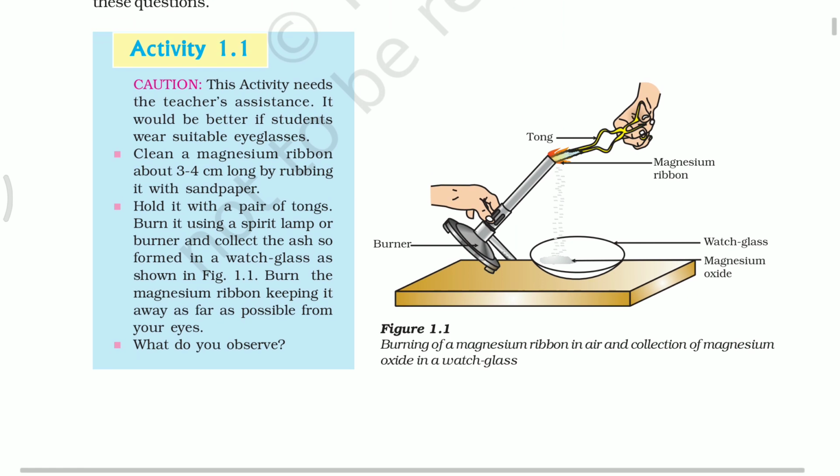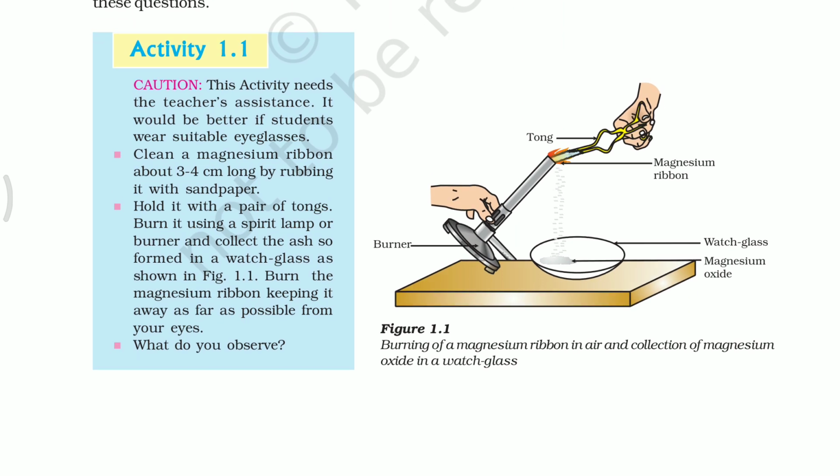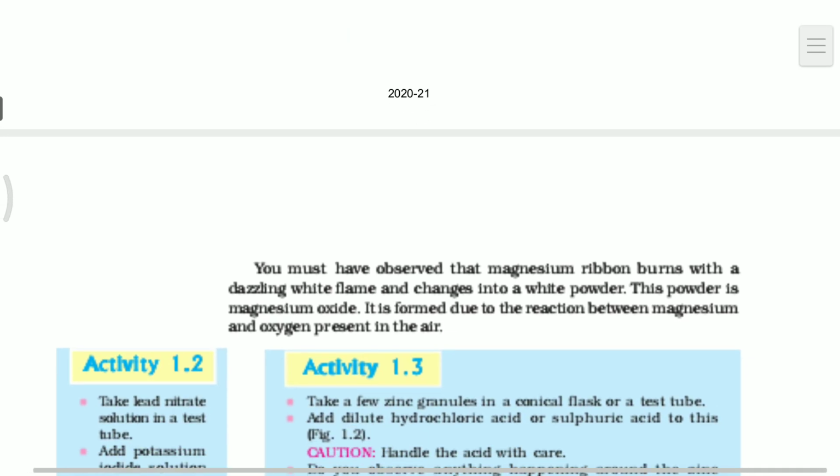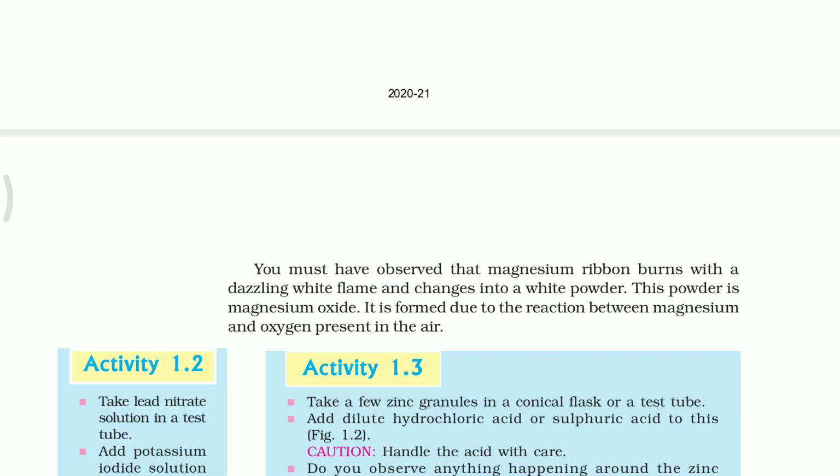So, what do you observe? The magnesium ribbon burns with a white dazzling light and changes into a white powder. The powder is nothing but magnesium oxide. The reaction takes place between magnesium and oxygen and forms magnesium oxide. So here the state of the substance was changed, right?